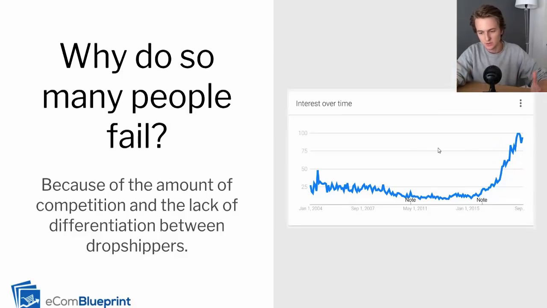So this is a Google Trends graph. And as you can see, dropshipping has really taken off in terms of search interest. So a lot of people are searching about dropshipping. They want to start their own dropshipping business. And since most dropshippers advertise on social media, the result is that social media is getting saturated with these dropshipping ads, and people are seeing a lot of them. And basically, you have all these different stores competing to get smaller and smaller pieces of the pie.